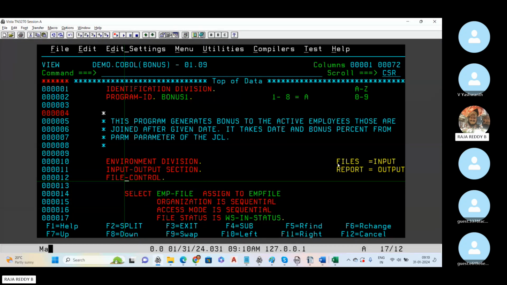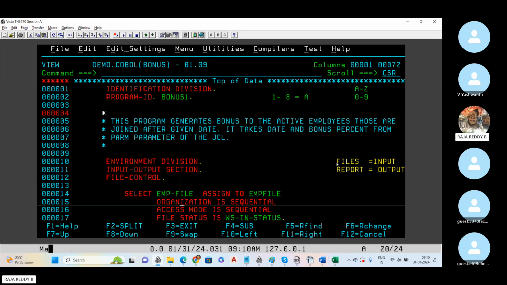It is not compulsory to use files in our system. In some programs I am not using files. I am getting the data in a different format, like from a database, or some other way. So I am not using files. No problem. If you are not using files, you can remove the input output section also. As I told you, only the identification division is mandatory. Everything else is based on your requirement, and you can decide whether to use it or not.